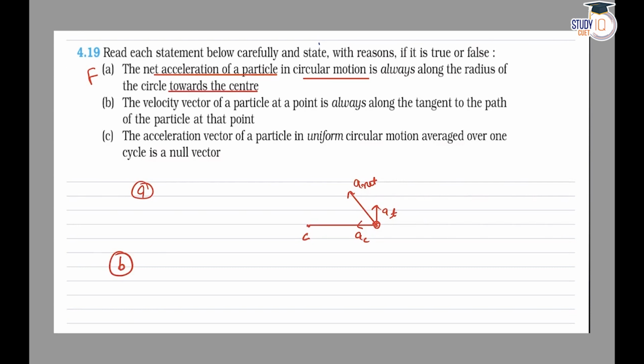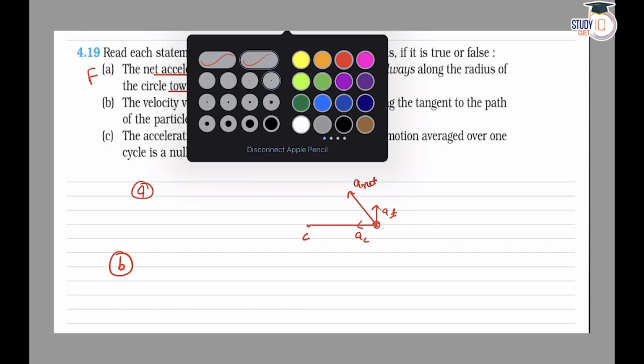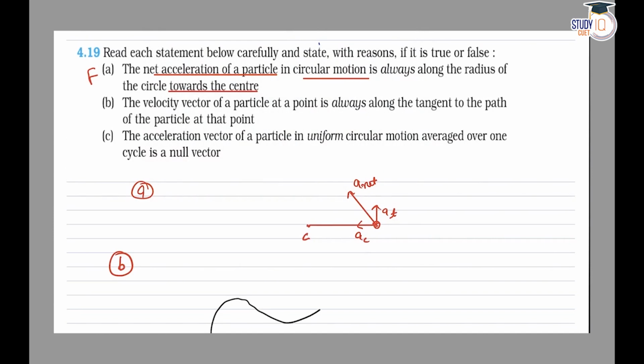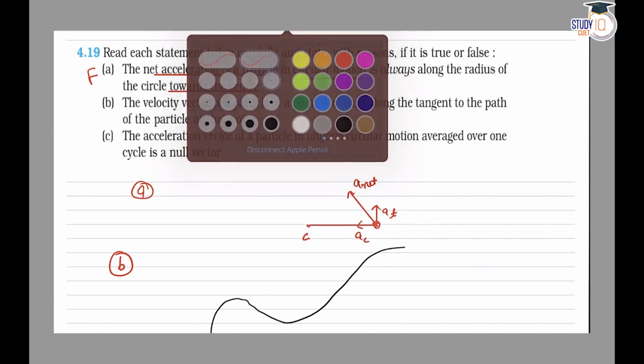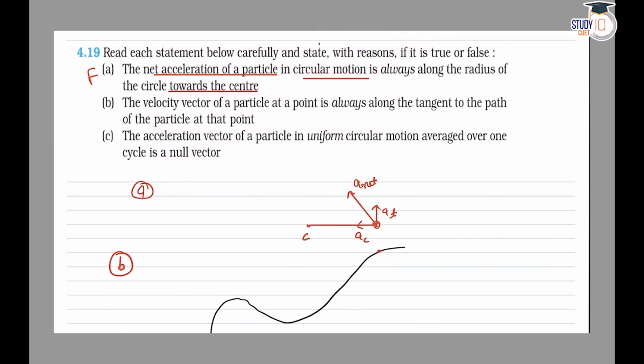According to B, the velocity of a particle at a point is always tangential to the path of that particle at that point. It is correct, as whenever we have to define the velocity of a particle, in order to decide the direction of velocity, draw the tangent to the curve at that point. Suppose this is point 1 and we have to define the velocity. So in order to find the direction, we can draw the tangent to the curve at point 1, and the velocity of the particle at point 1 is along this tangent.